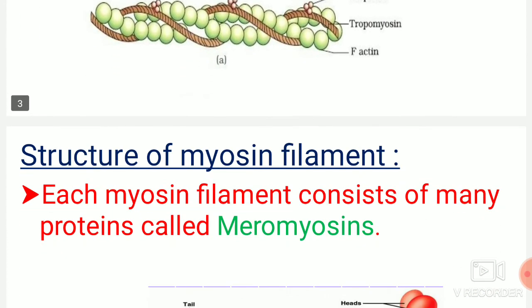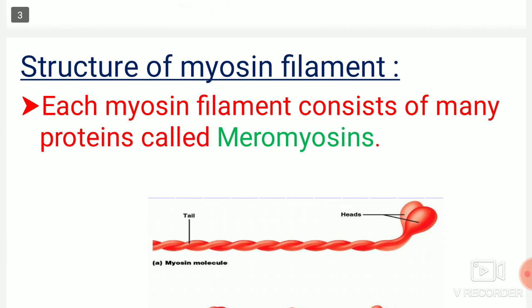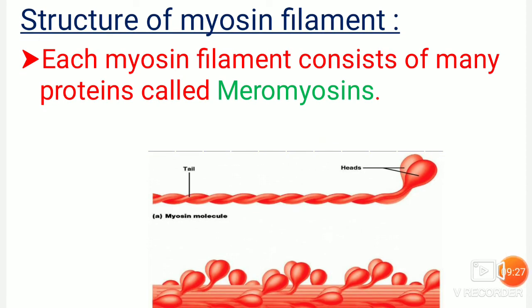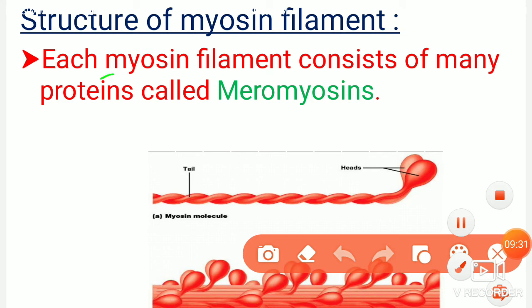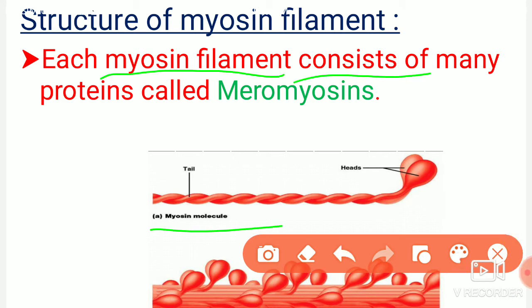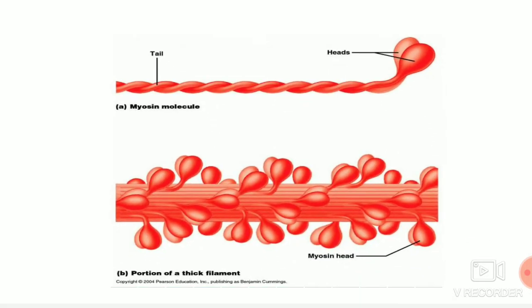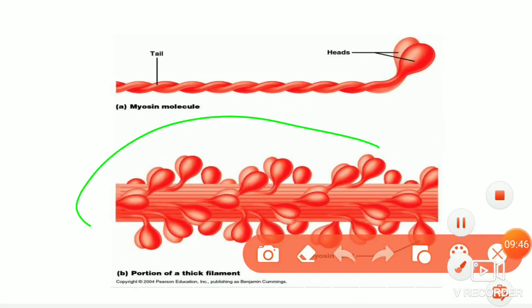When we see that, the next structure is the structure of the myosin filament. This complete part is a myosin filament.